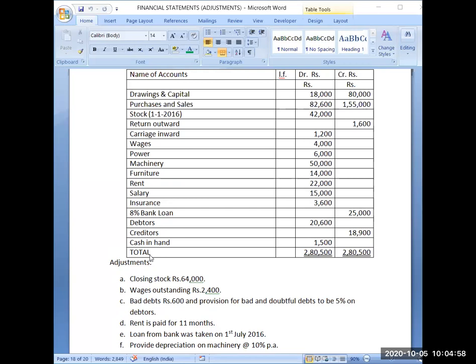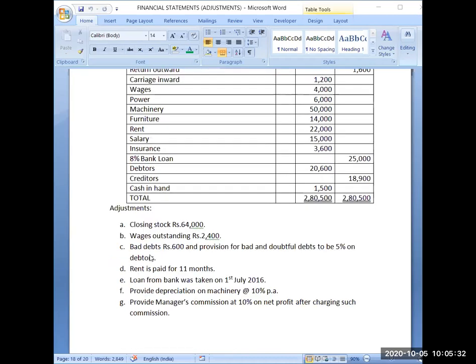And according to their balances, if their debit balances are there, it will be posted either on the debit side of trading and profit and loss account or on the asset side of the balance sheet. Same way for credit balances, only two options are there. Either the credit balances will go to the credit side of trading and profit and loss account, or it will be shown in the liability side of the balance sheet. This much only can be done. So if you will remember the rules, then only you will be able to attempt the question.